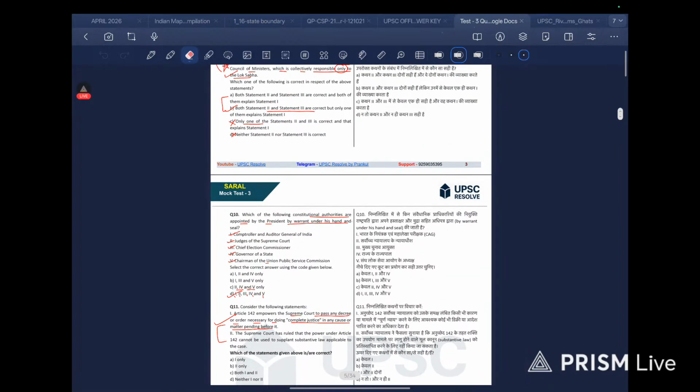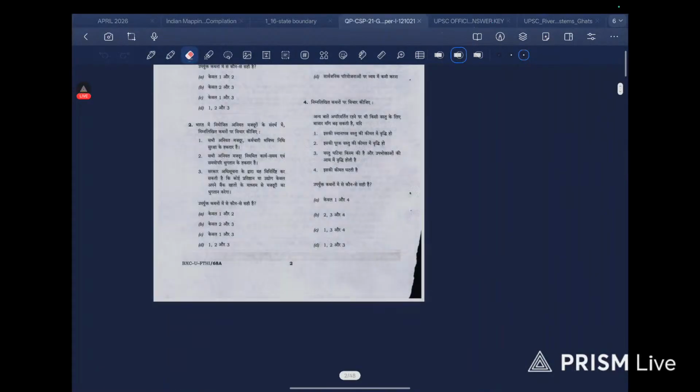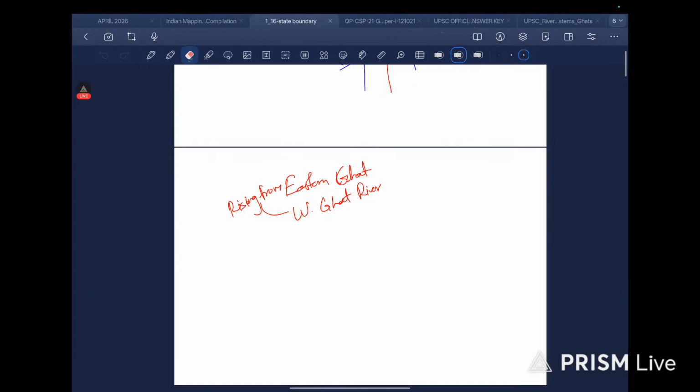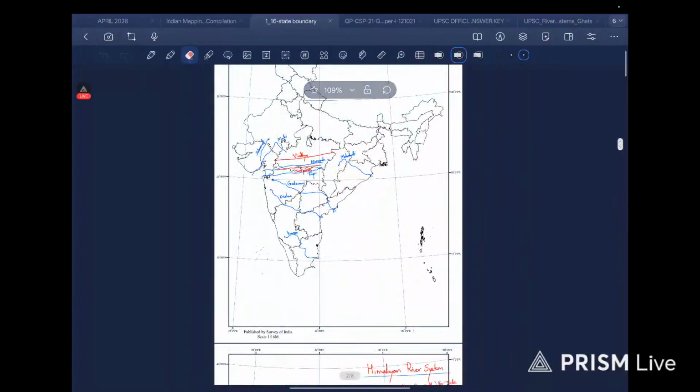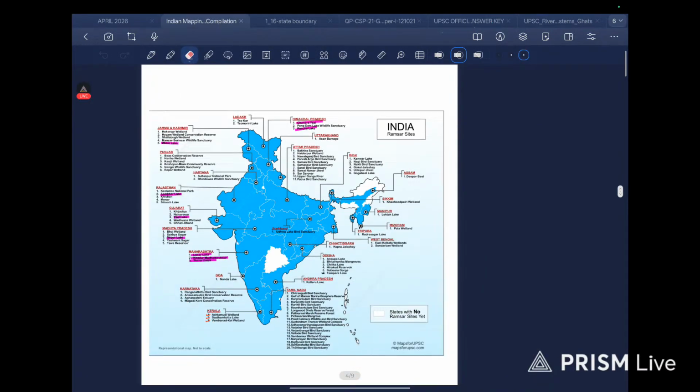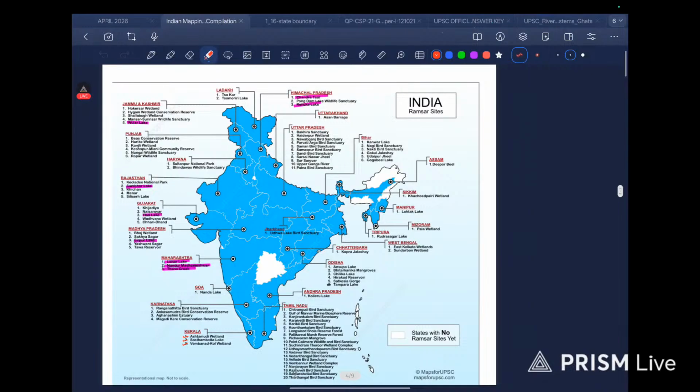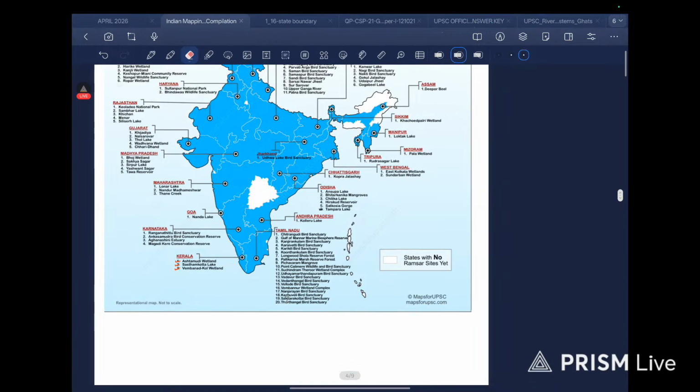We should not take this thing that seriously. Where were we? Okay, we are done with this. Now let's move to something different. Let's do these Ramsar sites, because they are important.